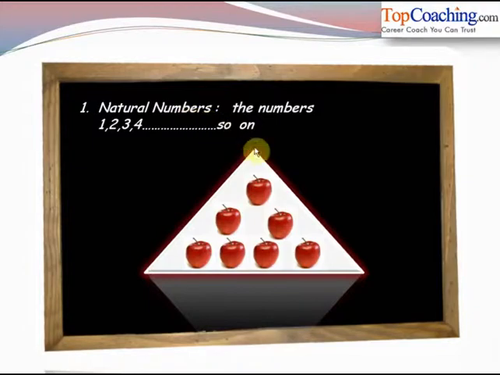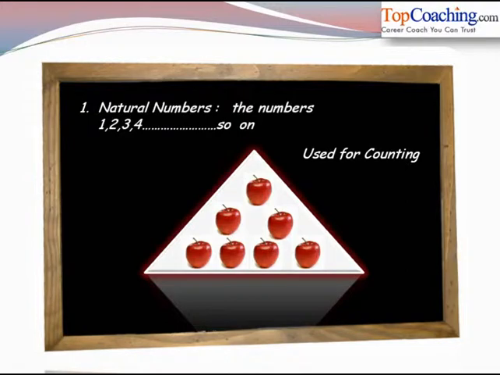Now why are natural numbers used? Natural numbers are used for counting. So if I ask you how many apples are there in this triangle, then by counting you get the number as 1, 2, 3, 4, 5, 6, 7. So there are in all 7 apples in this triangle.